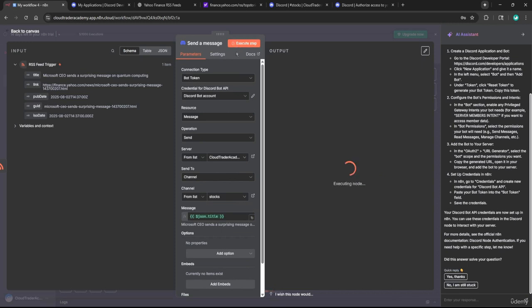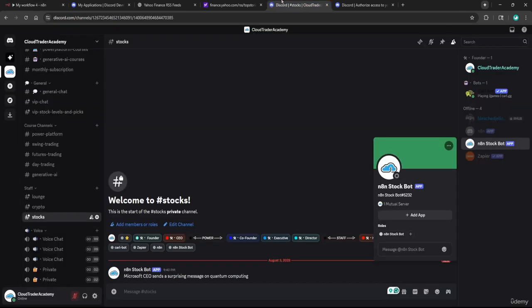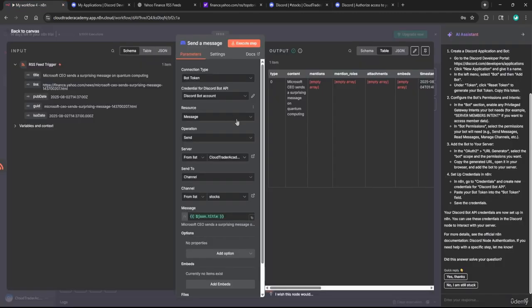Let's execute this step and make sure that this can go through. Okay, so it should have sent the message. Let's go verify, and we can verify that yes, that article link did get sent over, or not the link, but the article title. So now we can see our bot is working. Our workflow is working. We are now able to send our RSS feed of stock news over to our Discord channel. Let's head back to n8n and let's think of what else we could do here.